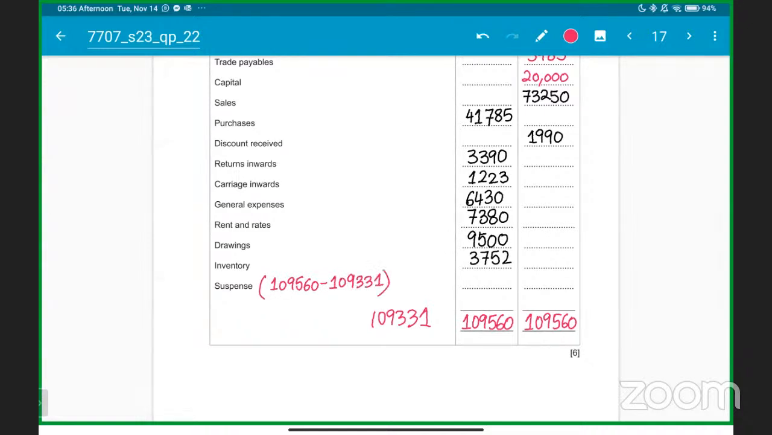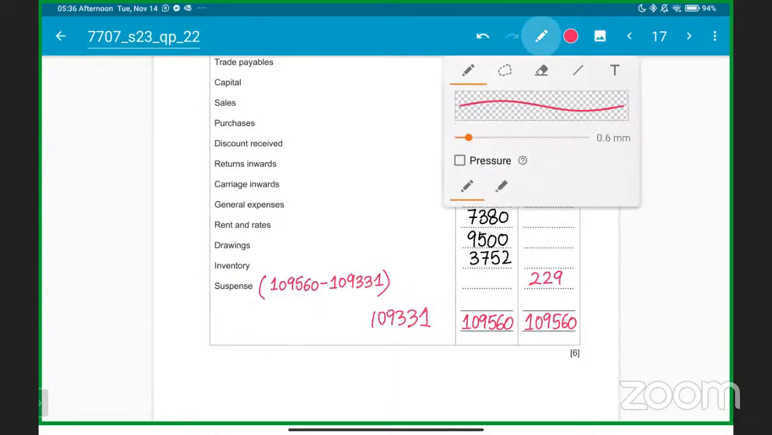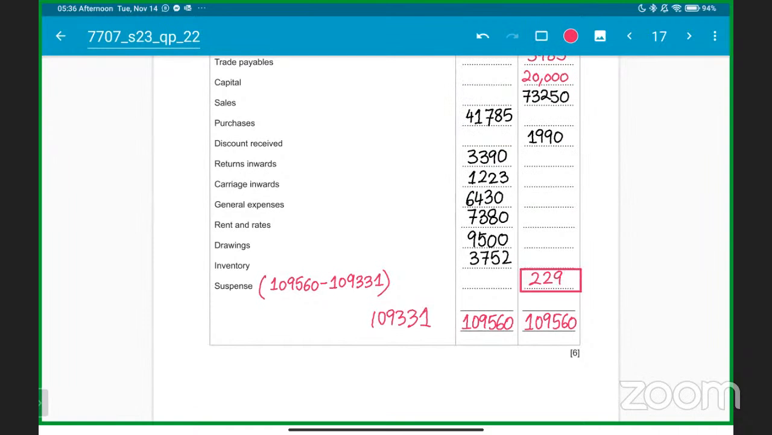If I'm doing the subtraction for it, everyone getting it? Yes, sir. I'm going to get the answer, which is going to be 229. So the difference in the trial balance is only 229. That is the balancing figure, and 1 mark is for this as well out of the 6 marks. If you have made the trial balance correct, you should be getting 229 as your balancing figure. It will also be called the balancing figure and the suspense account figure as well, because we understand that the debit side was greater than the credit side.